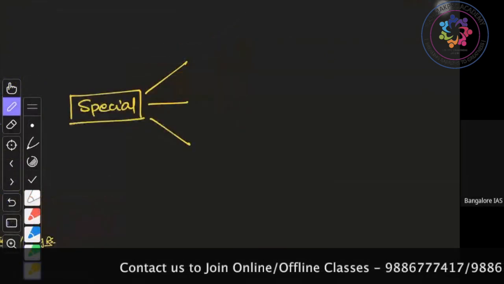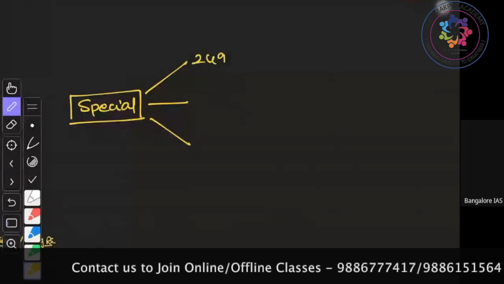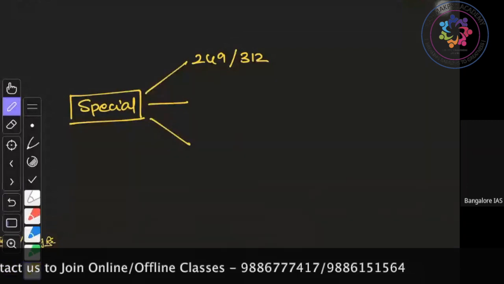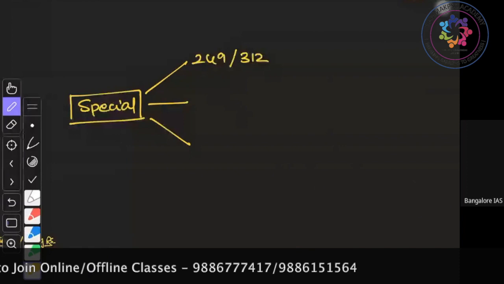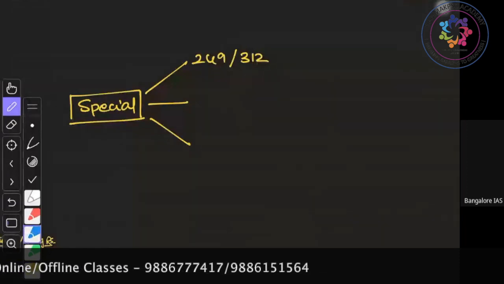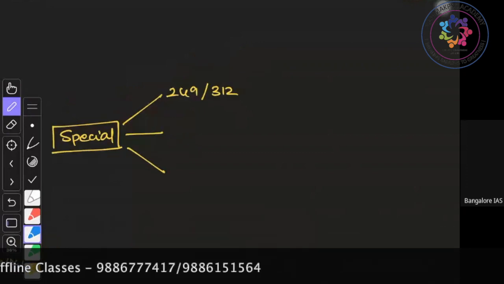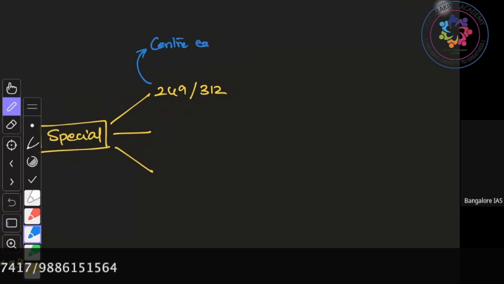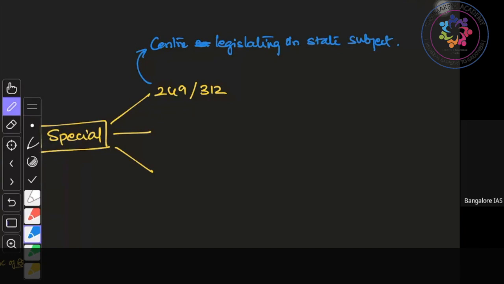So the first one is under Article 249 and 312. Now, what does this article say? I am just skipping ahead, but later we will be discussing this also. Under Article 249, the center legislates on a state subject.